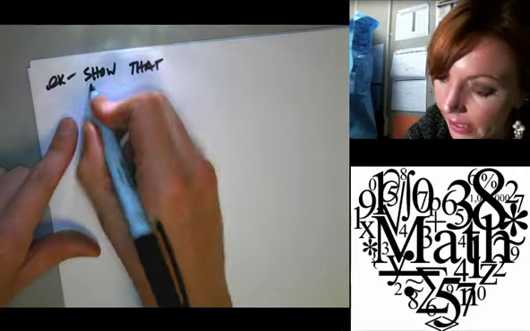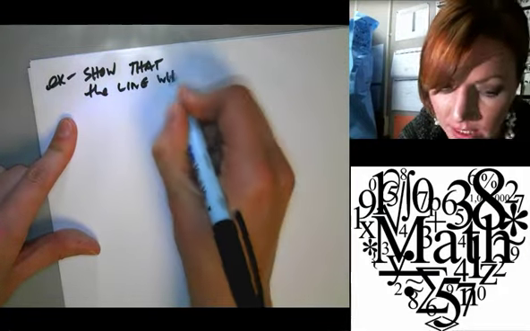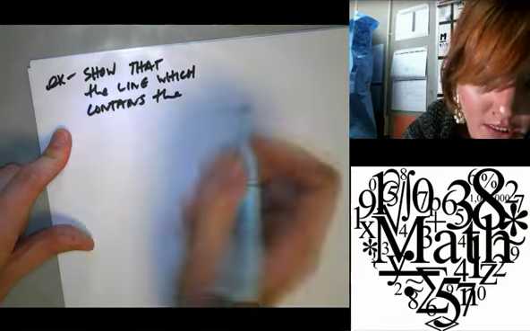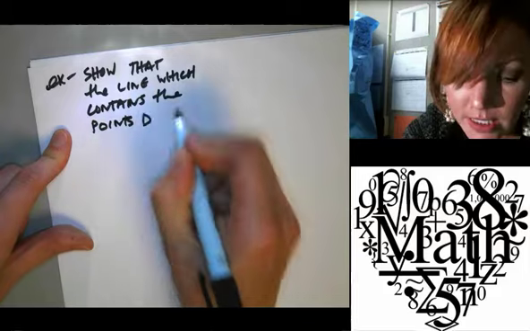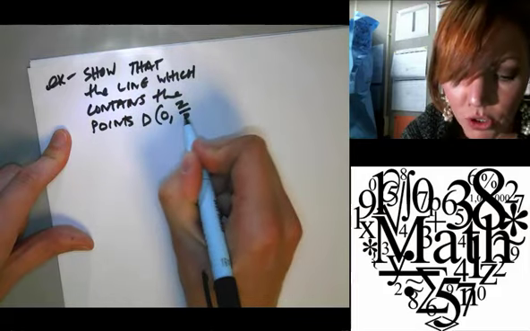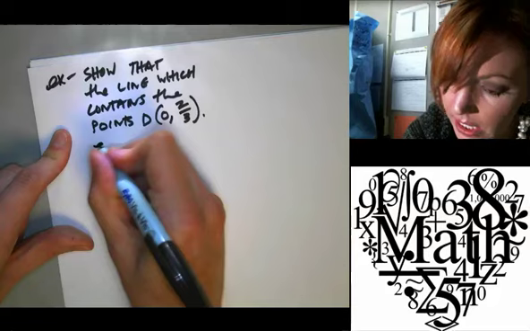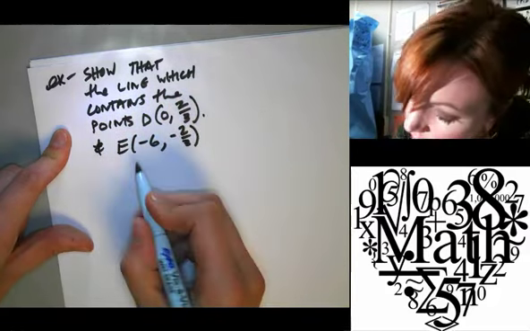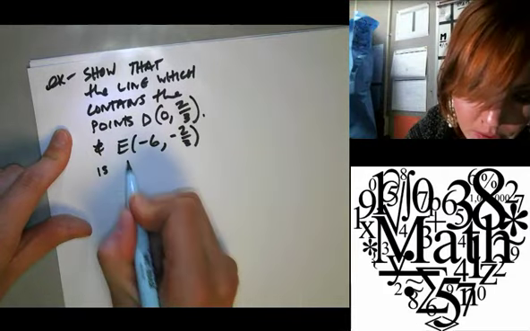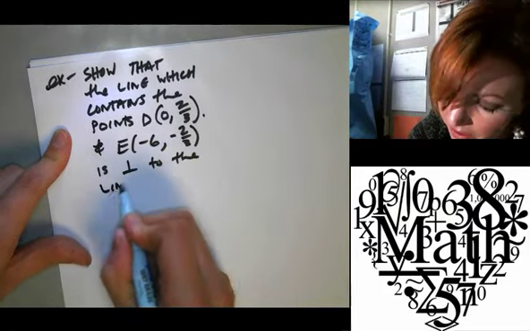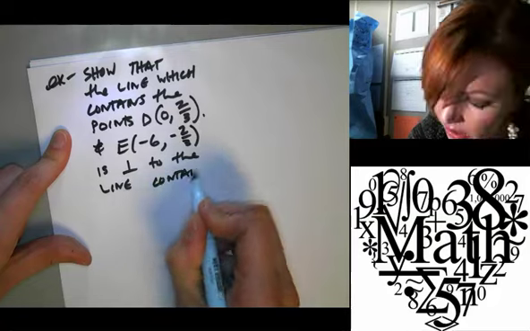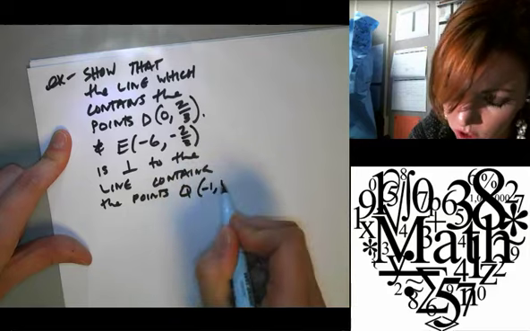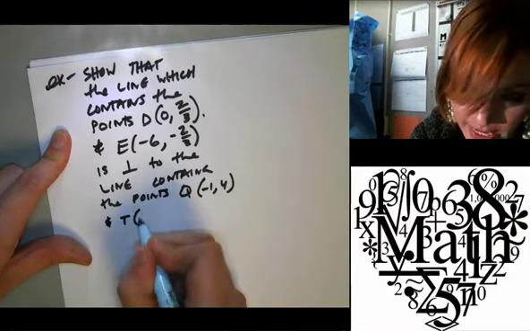Show that the line which contains the points D, which is 0, 2/3, and E, which is at -6, -2/3, is perpendicular to the line containing the points Q, which is -1, 4, and T, which is 1, -5.